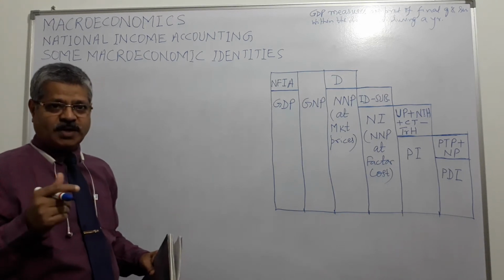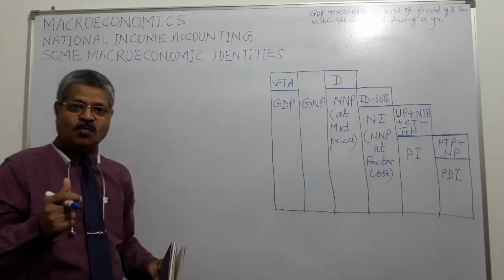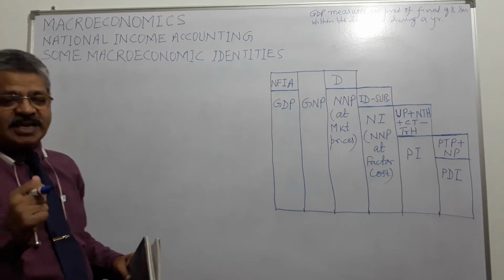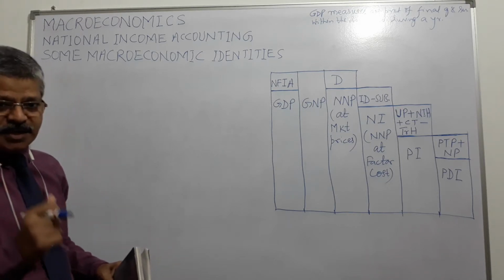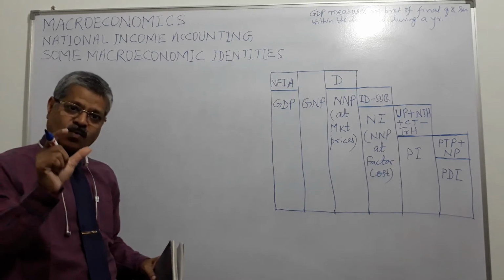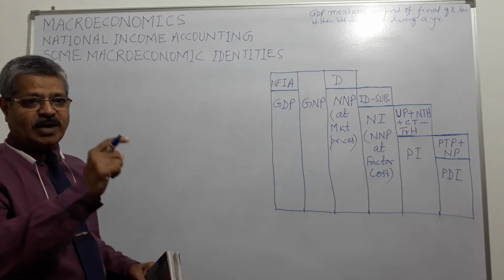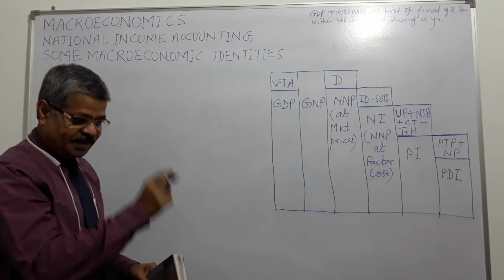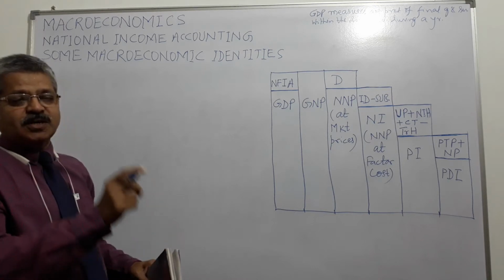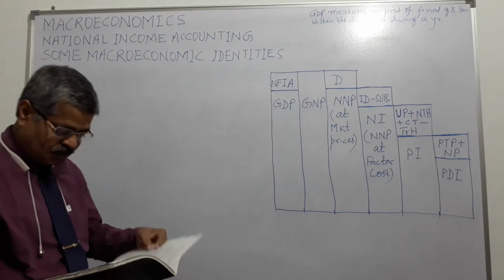Gross domestic product, GDP, measures final products, goods and services produced within an economy during the period of 1 year. So gross domestic product is the value of final goods and services taking place within a domestic economy within the period of a year, right?